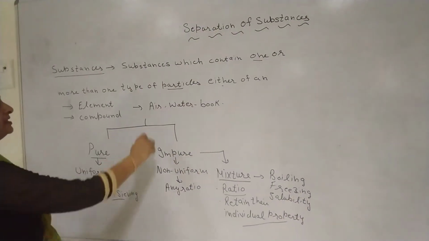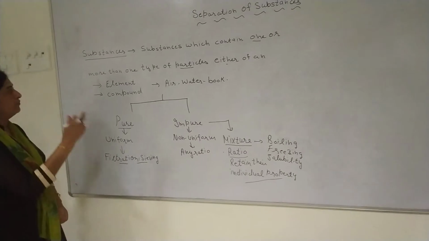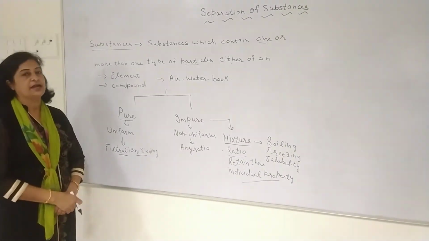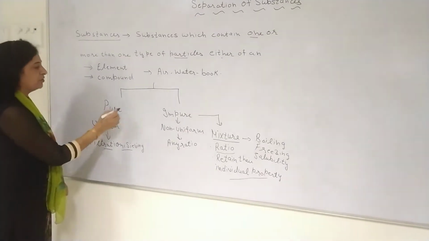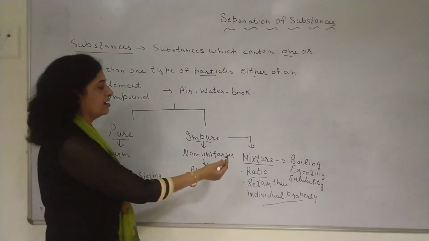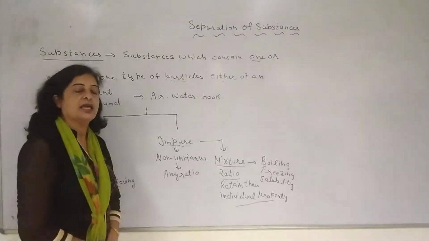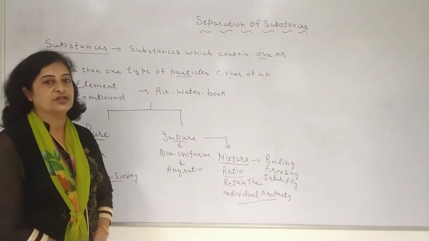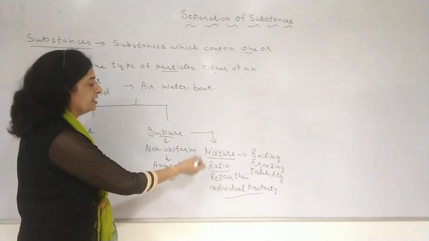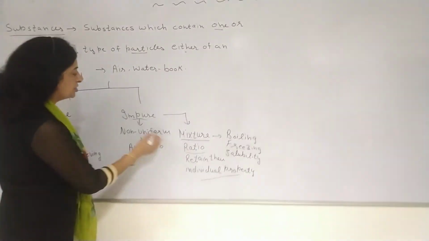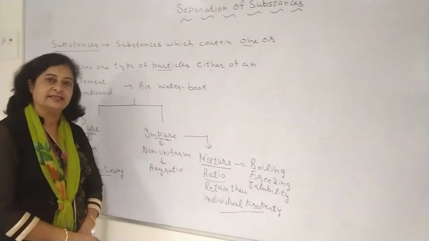So, substances which contain one or more than one type of particles can be categorized into two types, pure and impure. And the impure substances are known as mixtures if the components are not present in a fixed ratio by weight. And we can easily separate the different components of the mixture or the impure substances.